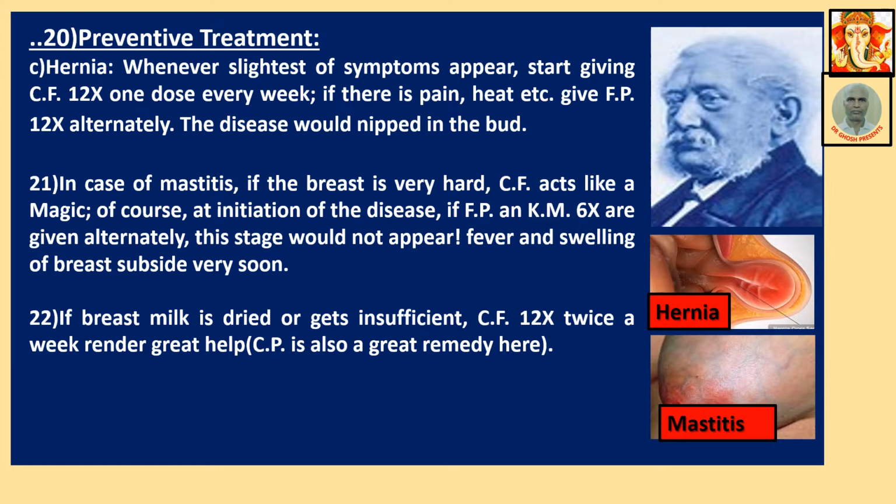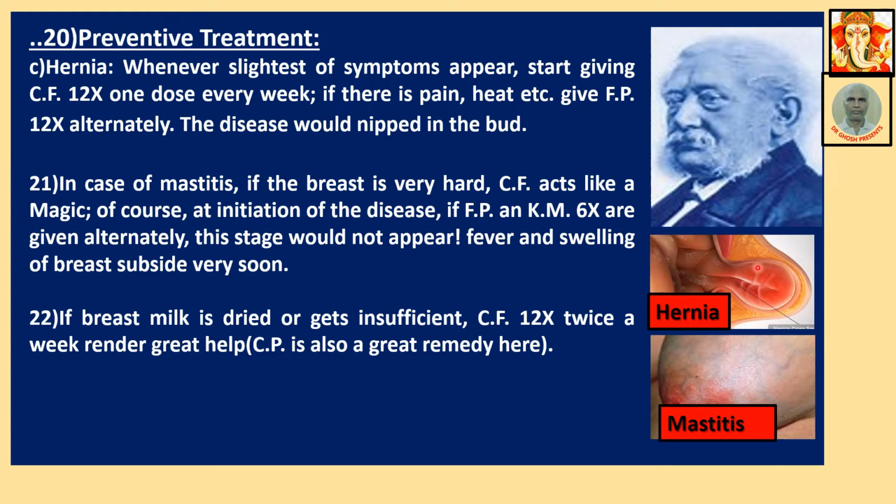22. If breast milk is dried or gets insufficient, Calcarea fluor 12x, twice a week, renders great help. Very often lactating mothers face this problem. So in that case, Calcarea fluor 12x, and Calcarea phos also. CP means Calcarea phos. It also may be a great remedy in this case.